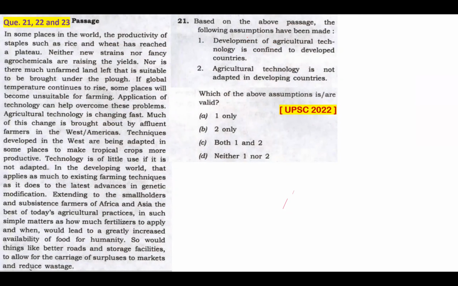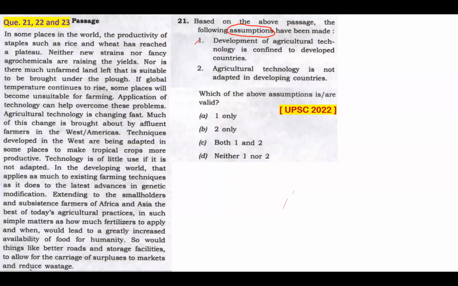Based on the above passage, the following assumptions have been made. The key word here is assumption. Assumption is something that you will imply from the passage. It need not be directly mentioned in the passage, but it's something that you can imply from the passage. But one thing's for sure, it needs to be based on the passage, not on something that you have assumed or presumed outside.